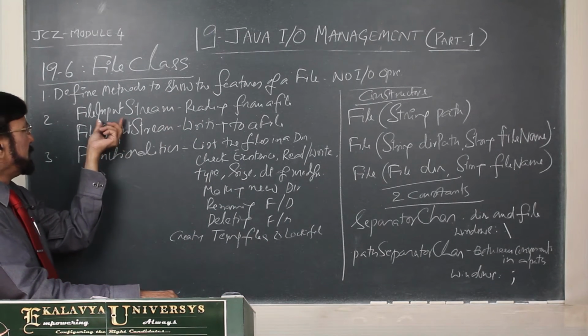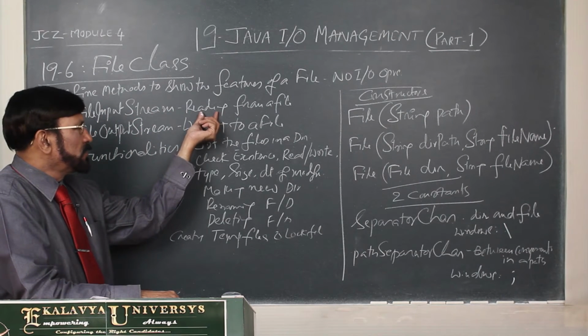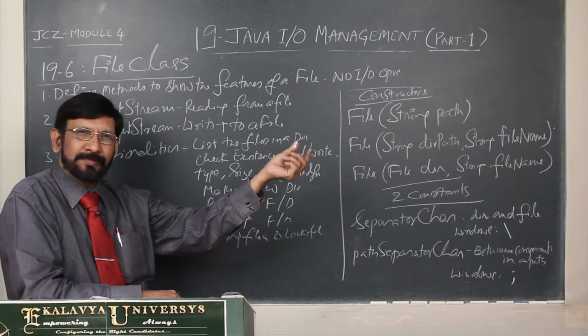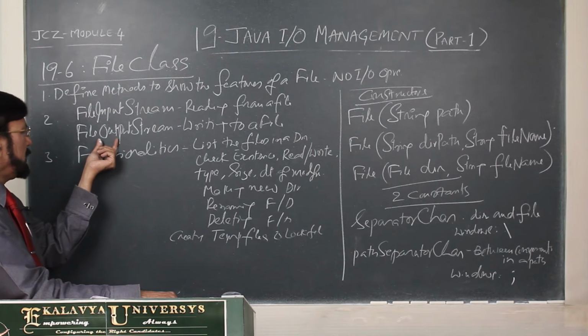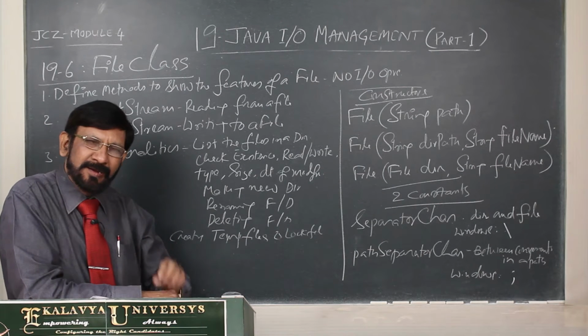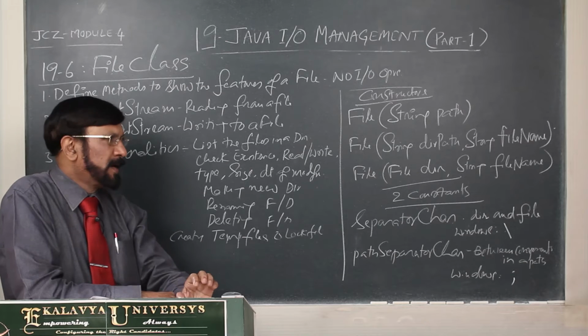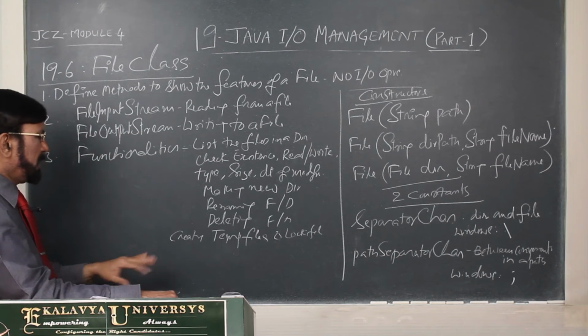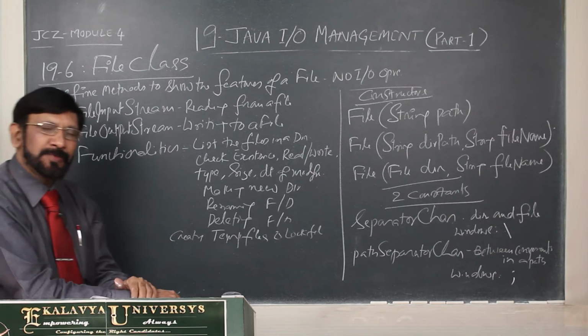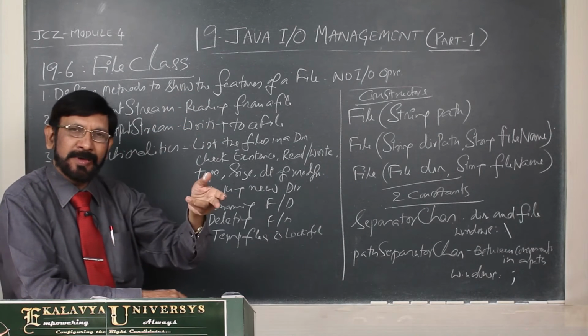Here you see FileInputStream, reading from a file, that is input, and FileOutputStream, writing to a file. How writing to a file is output, you may find confusing. But if you understand a simple example, you can understand these names in a pragmatic manner.